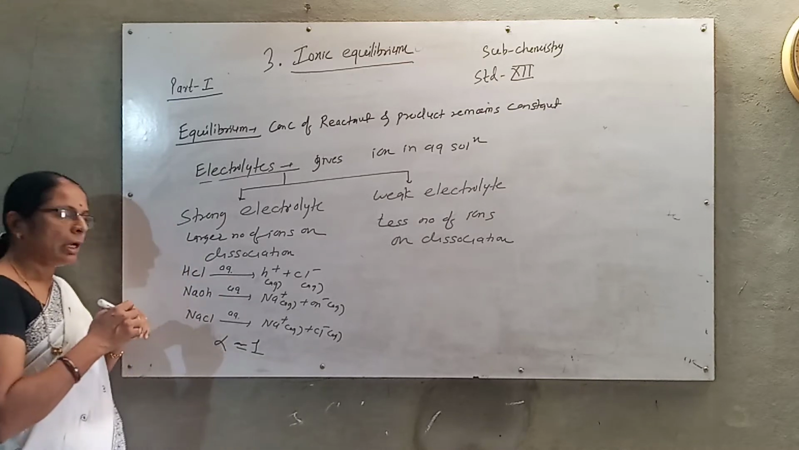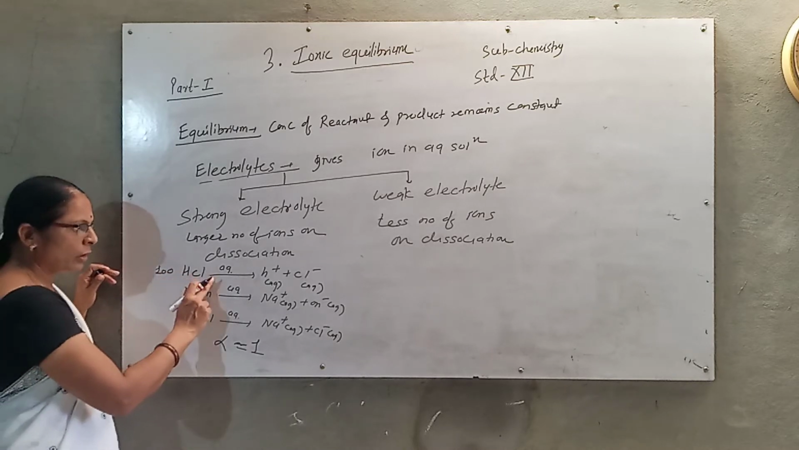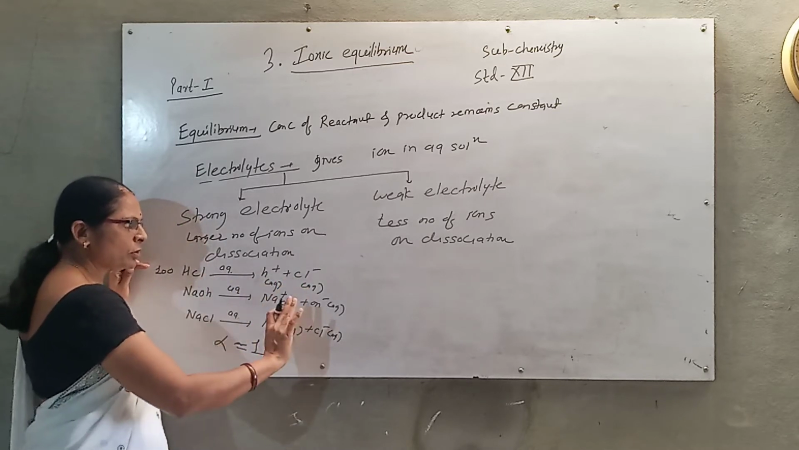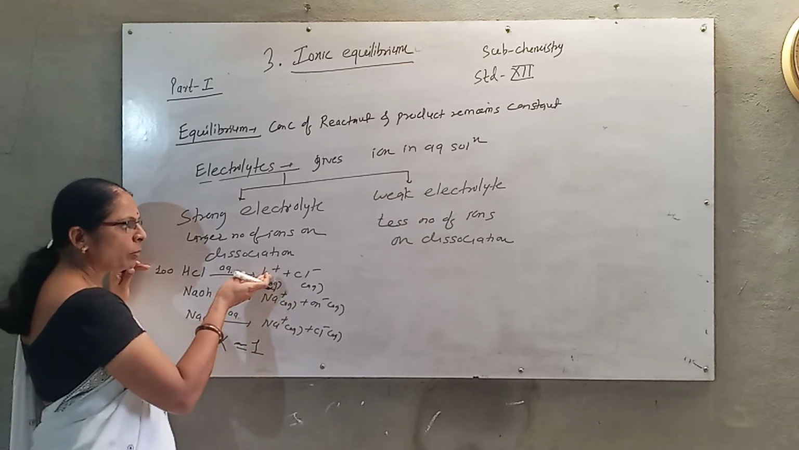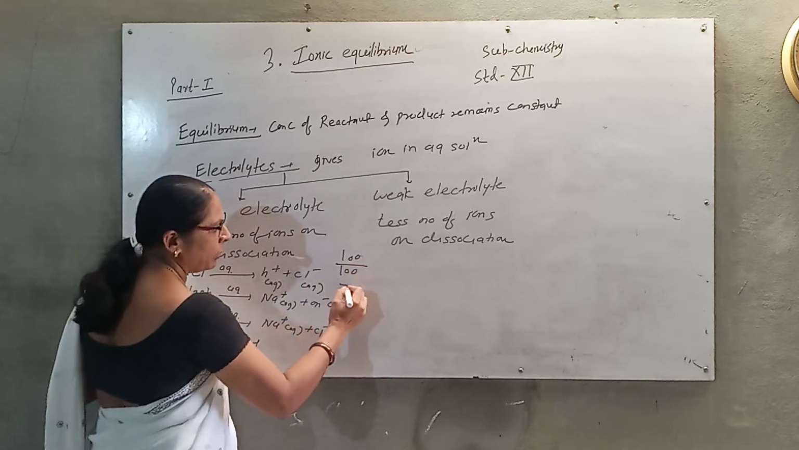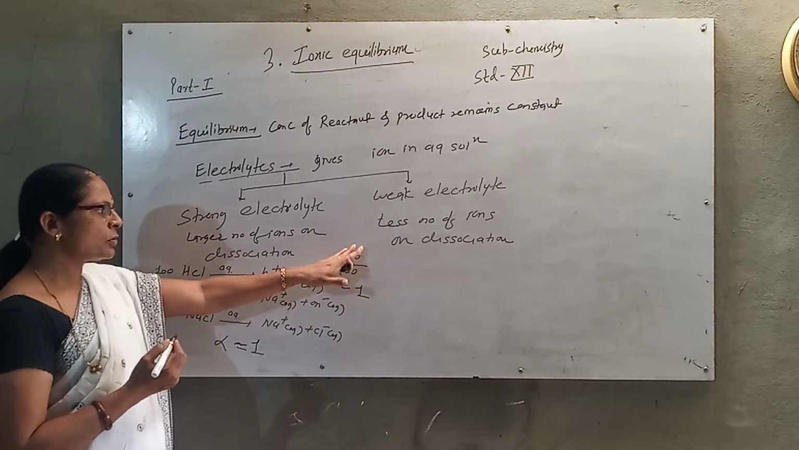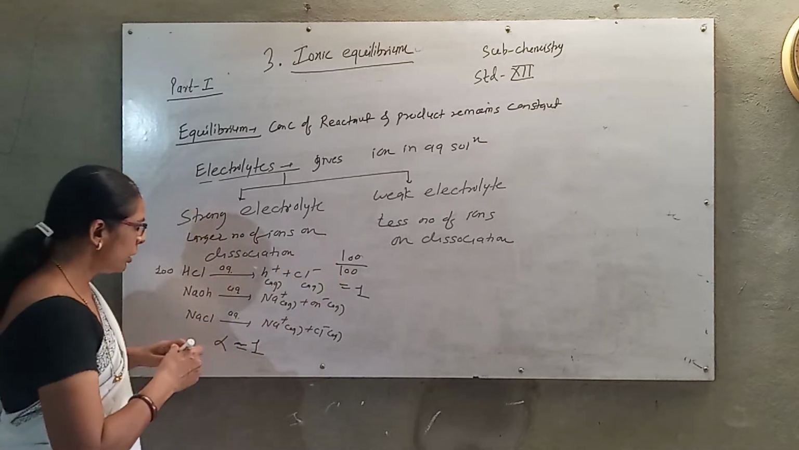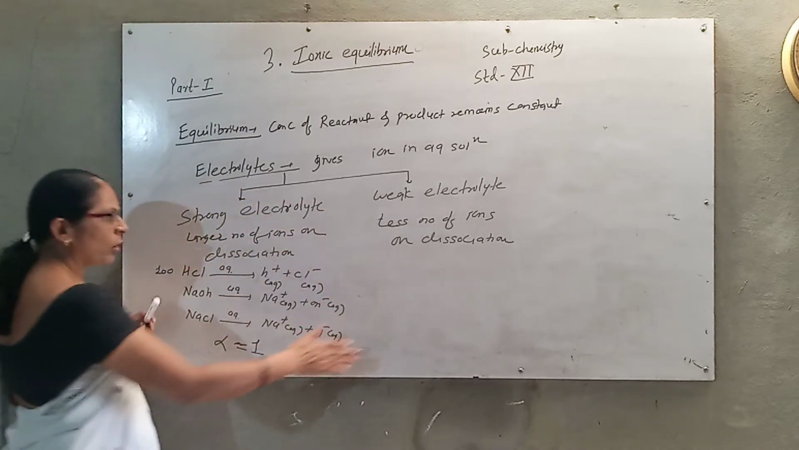Let us consider, suppose I have 100 moles of HCl and when I dissolve it, it gives 100 moles of H plus ion and 100 moles of Cl minus, meaning they are completely dissociated and therefore the dissociation is 100%. The actual number of molecules dissociated is 100 out of the 100 taken. So 100 divided by 100 is 1. Therefore the degree of dissociation is 1 for the strong electrolyte, whether they are strong acids, strong bases or salts.